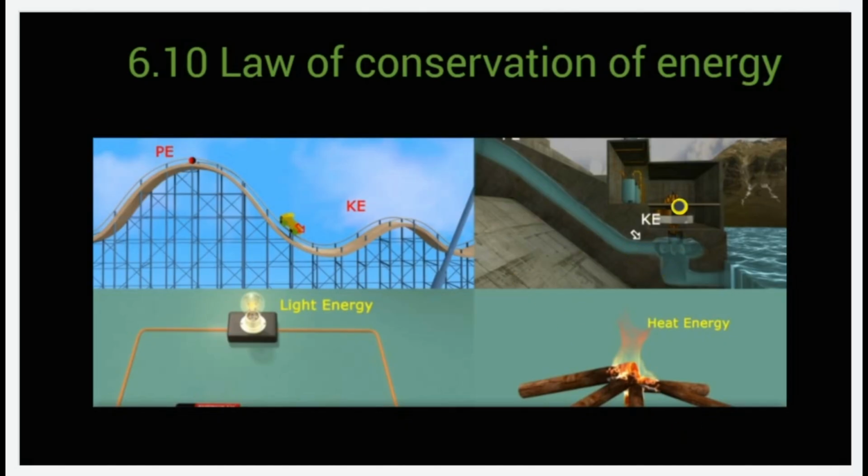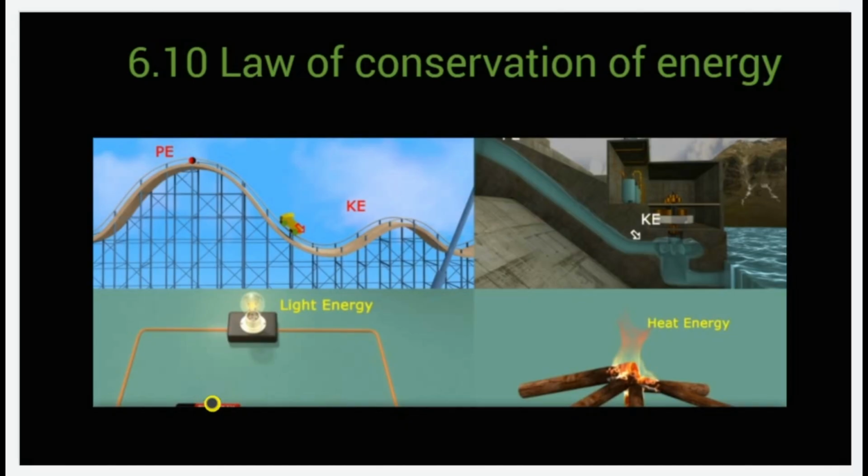Similarly, in the dam, the water is stored as potential energy. When it starts moving, that's converted into kinetic energy. This conversion is not only possible between potential and kinetic energy, it is also possible in other ways. Here we have a battery with chemical energy stored inside it.